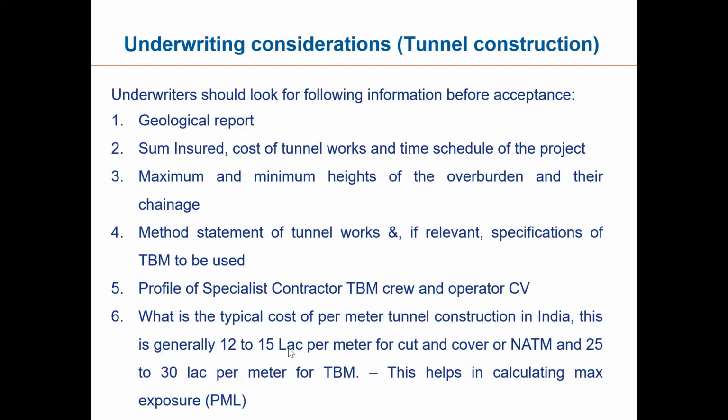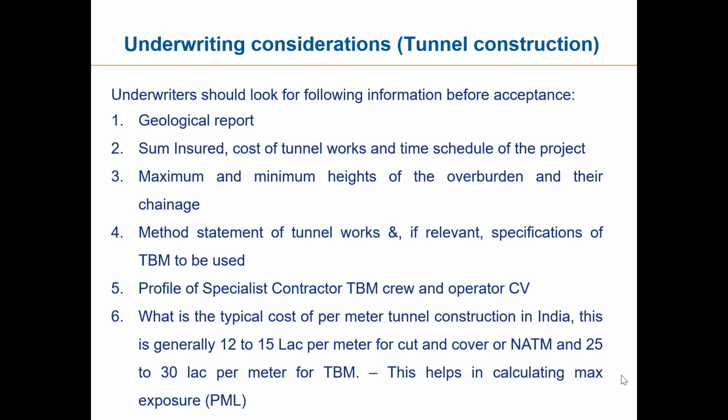Now, what is the typical cost to be taken into consideration? Tunnel construction is generally 12 to 15 lakhs per meter as a general estimation for cut and cover. For NATM, the cost is slightly higher. The cheapest is open cut and cover. Then it is 25 to 30 lakhs per meter for TBM. TBM is very costly. It can be even higher. In one project, I have seen 50 to 60 lakhs per meter.